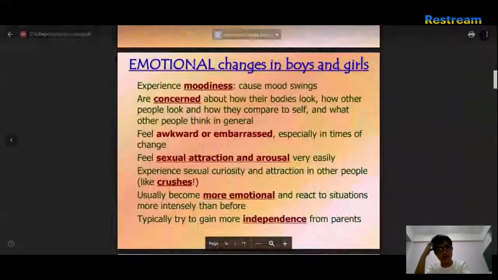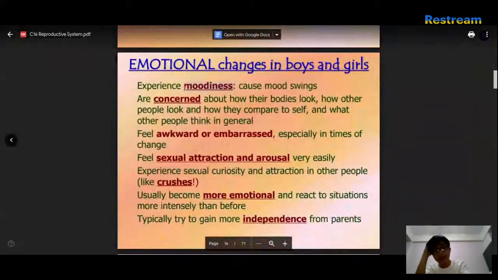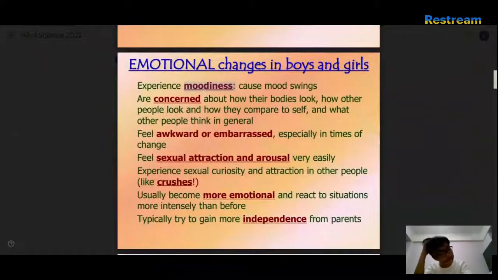Okay, emotional changes. Do I really need to memorize this? It's not in the textbook. Oh well. Okay. Emotional changes. Experience moodiness, concern how their bodies look, or feel awkward or embarrassed.